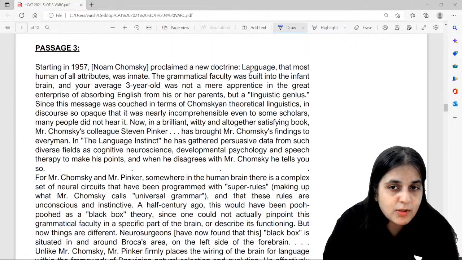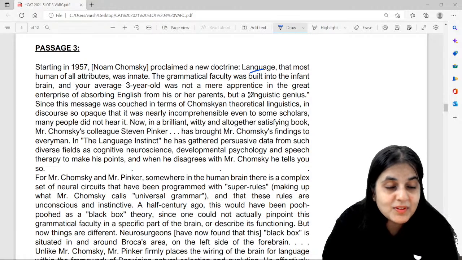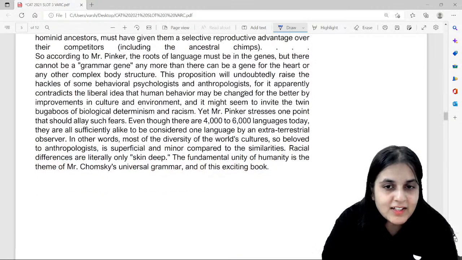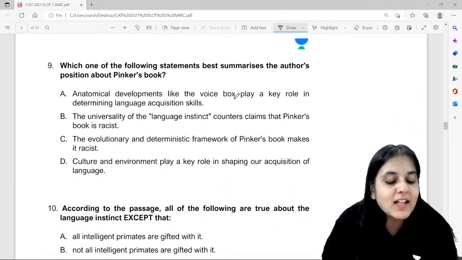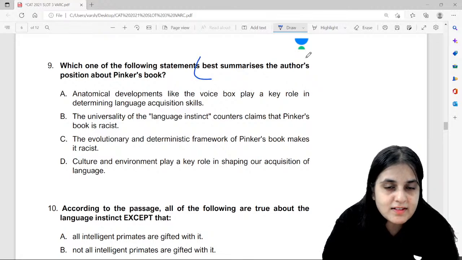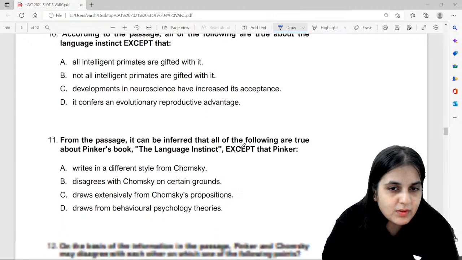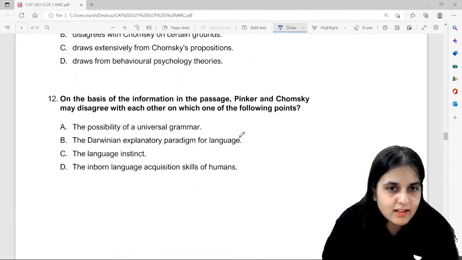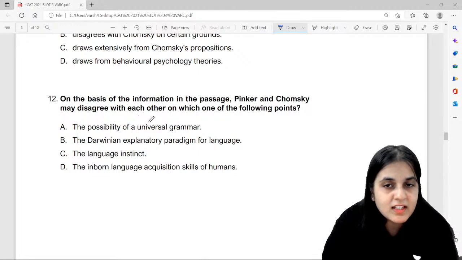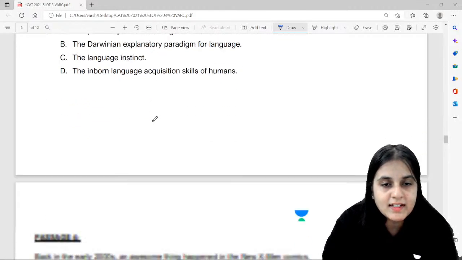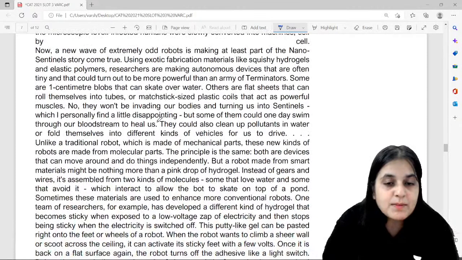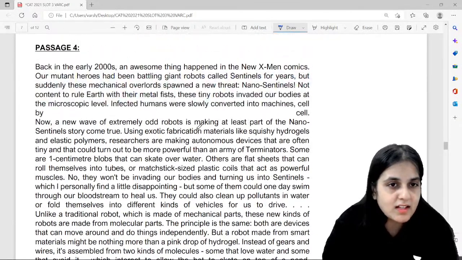Okay, then this talks about language, and all of my students will know that I've taken you through several passages on language. Correct? Linguistics is one of those we've done it and we've overdone it in a certain way. Okay, or where summarizes the author's position, true and false question. Okay, so guys, if you look at all of these here, it's agreement, disagreement, critical reasoning, inference, author's opinion, exception questions. So it becomes very important to focus on CR.